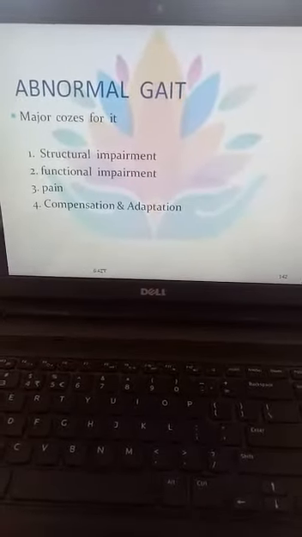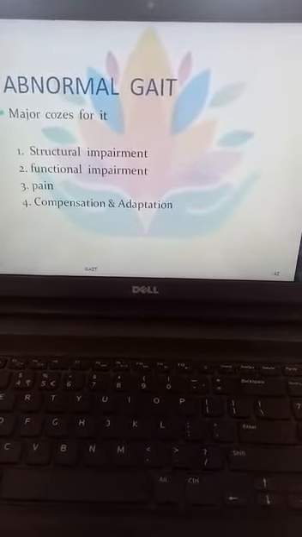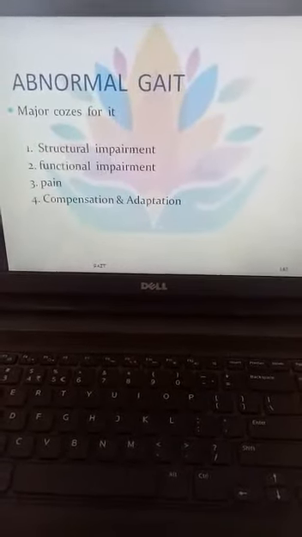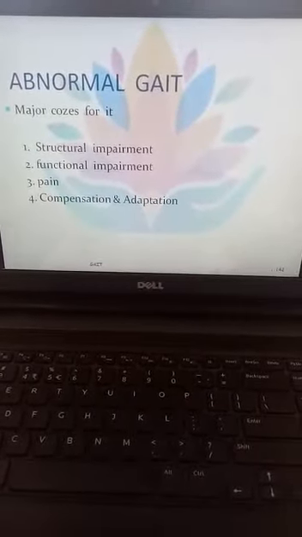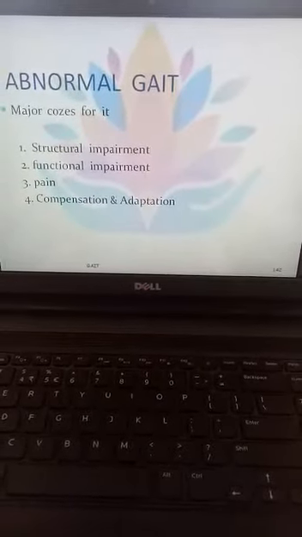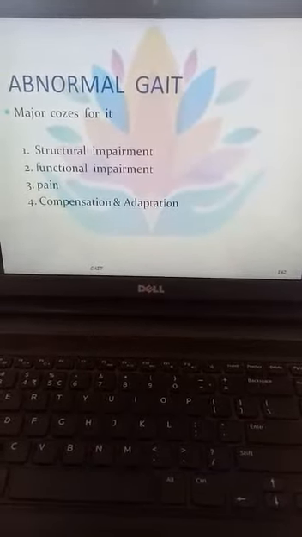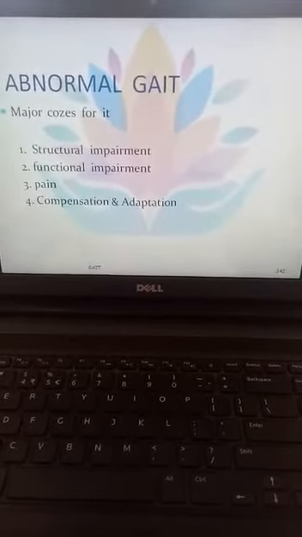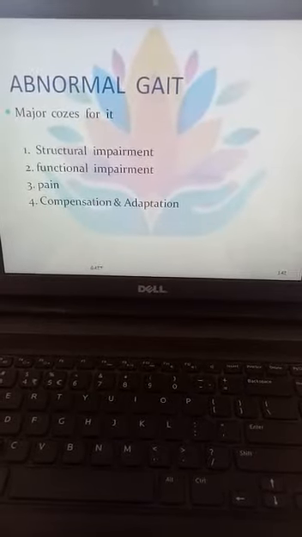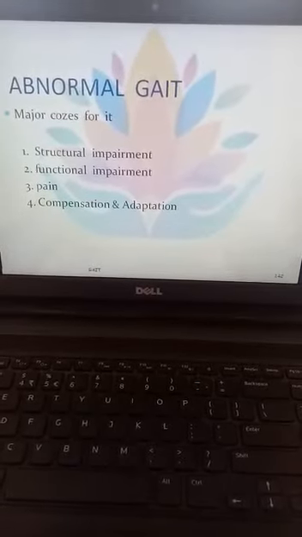Good afternoon, everyone. As we are continuing with gait biomechanics, we have already completed what gait biomechanics is and what alterations of the gait occur because of the biomechanics. We have also gone through the factors that affect the gait, like age or gender, and the assistive devices that are used for walking. So we have already completed that. Today we will talk about abnormal gait.